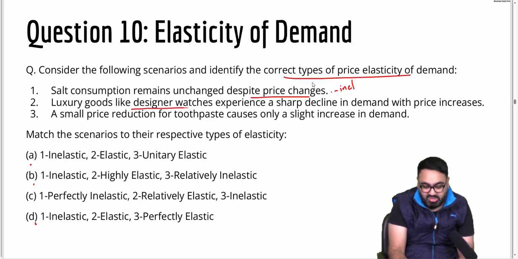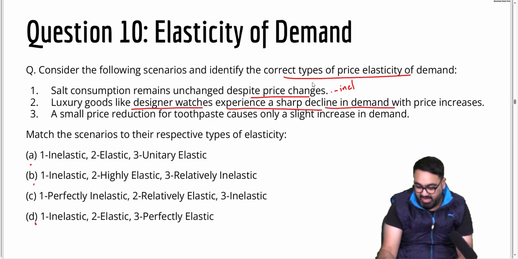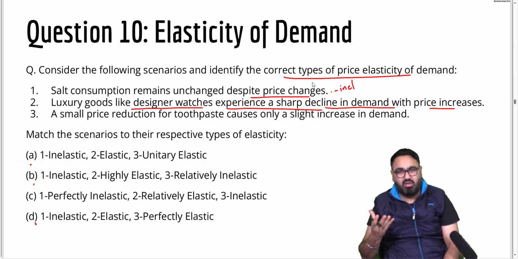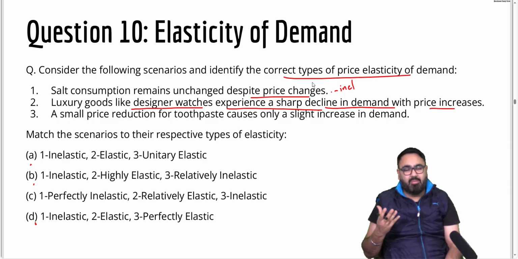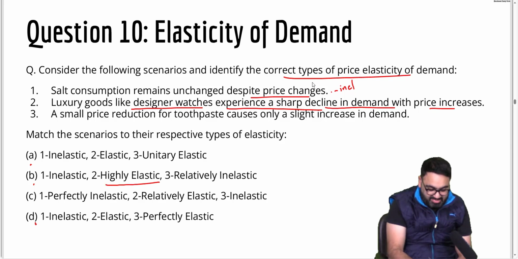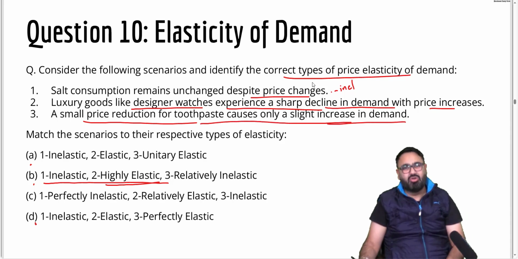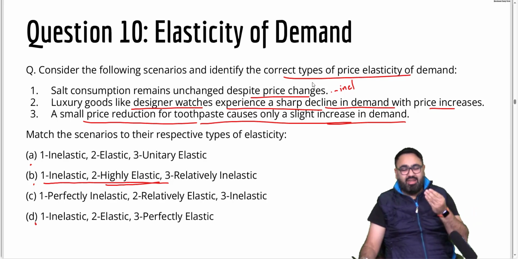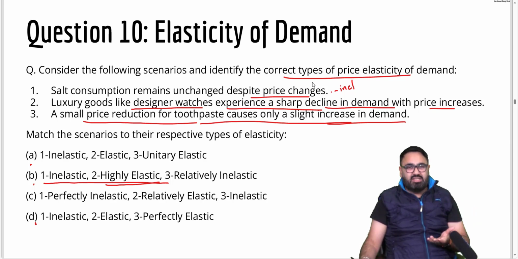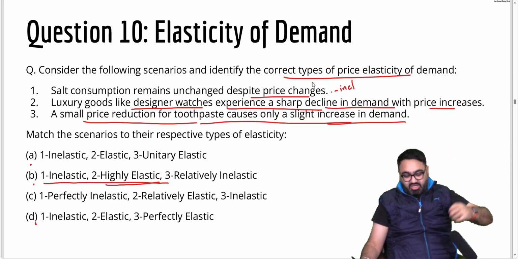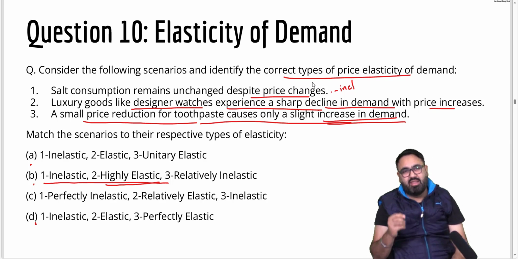Second, luxury goods like designer watches experience a sharp decline in demand with price increase. So if there are certain things which are not essential, when their price increases, all of a sudden you will see demand drastically reducing. Means it is highly elastic. So B so far seems to be correct. Third, a small price reduction for toothpaste causes only a slight increase in demand. Yes, so toothpaste is something which you only use in fixed quantity. Even if the price decreases, you might buy more for the future to keep in stock, but it will not increase drastically. So it will just lead to a slight increase in demand.